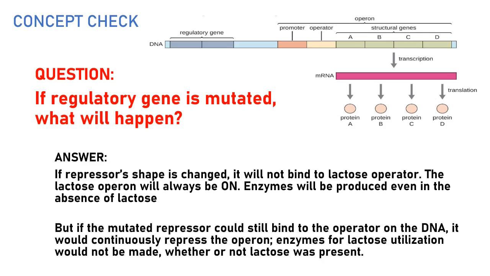Thereby, the enzymes for lactose utilization would not be made whether or not lactose is present. If the mutation causes the repressor to permanently bind to the operator, the RNA polymerase can no longer pass through the operator. So even in the presence of lactose, the enzymes will not be produced.